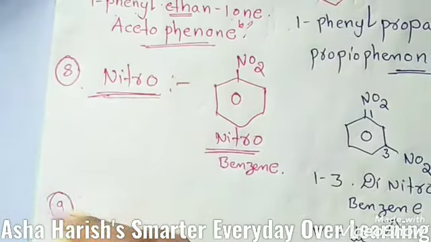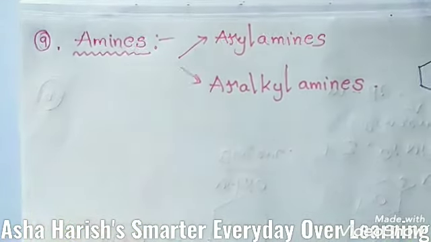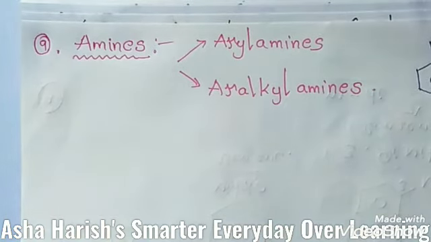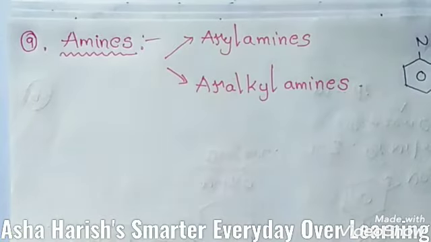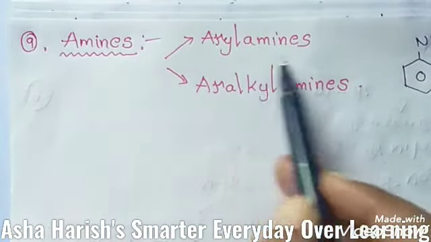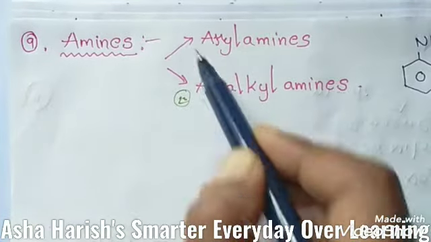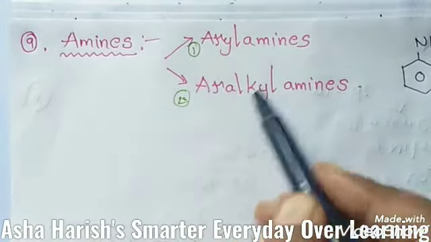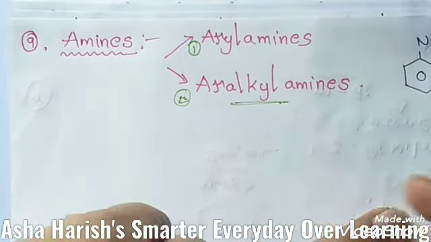Next one, number 9, we are going to see about amines. The general formula of amines is the presence of NH2, that you know. And these amines are also classified into 2 types: number 1, aryl amines, and number 2, aralkyl amines. Now let's see the first one, aryl amines.